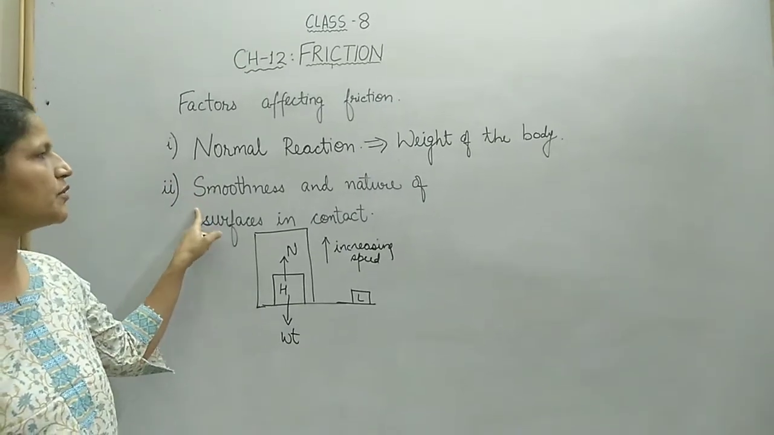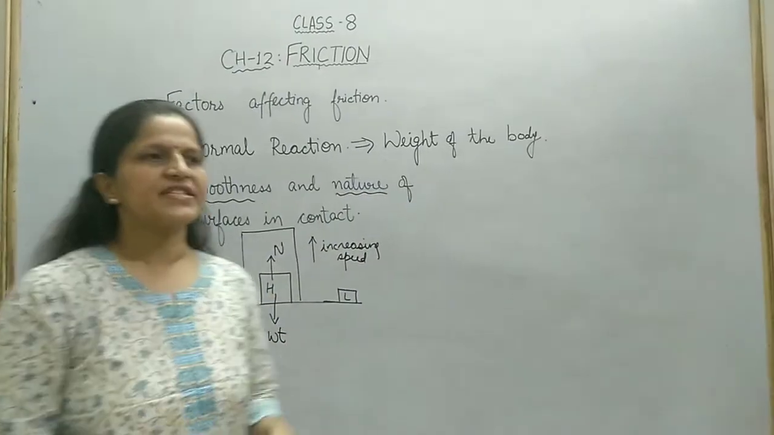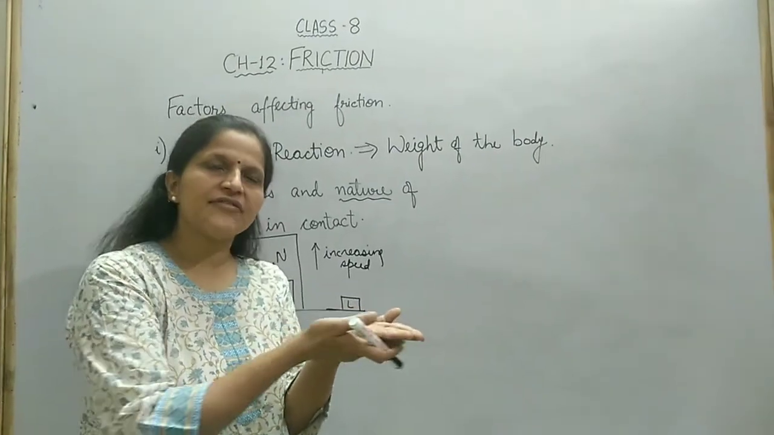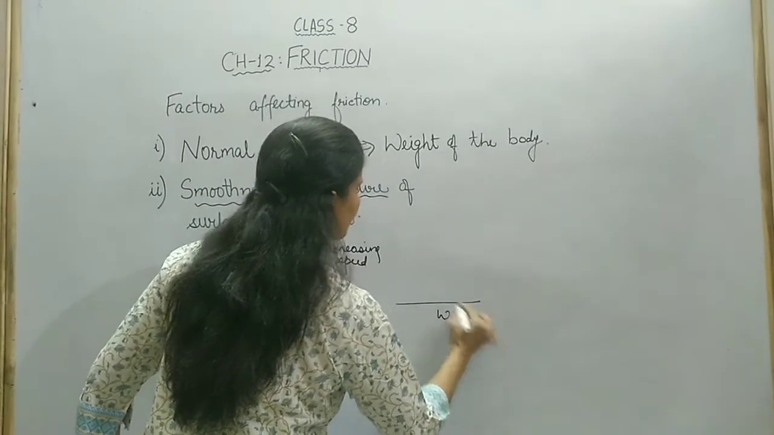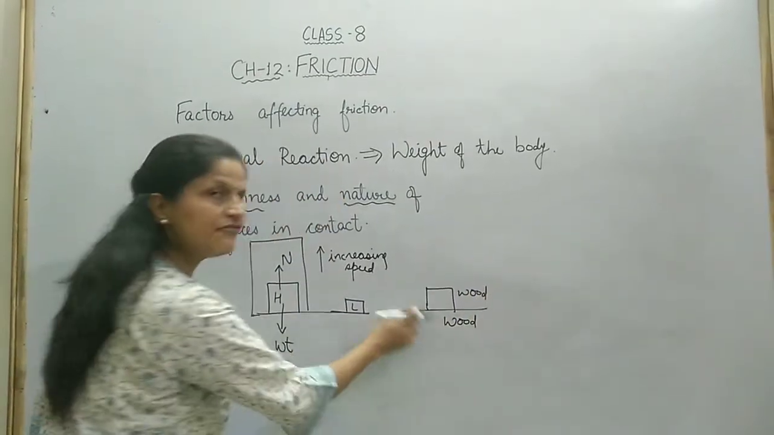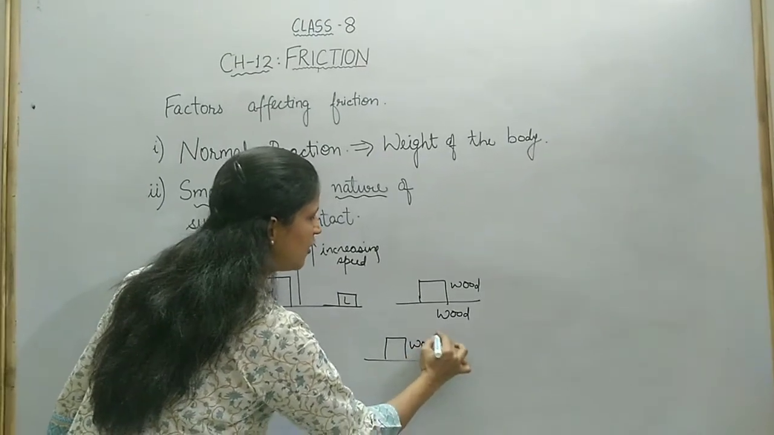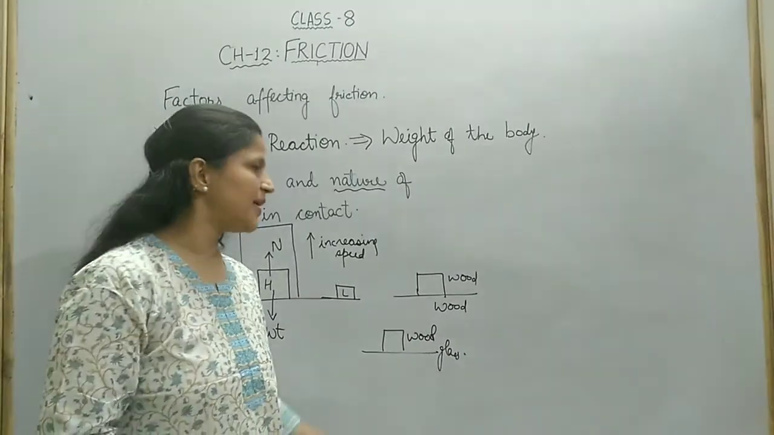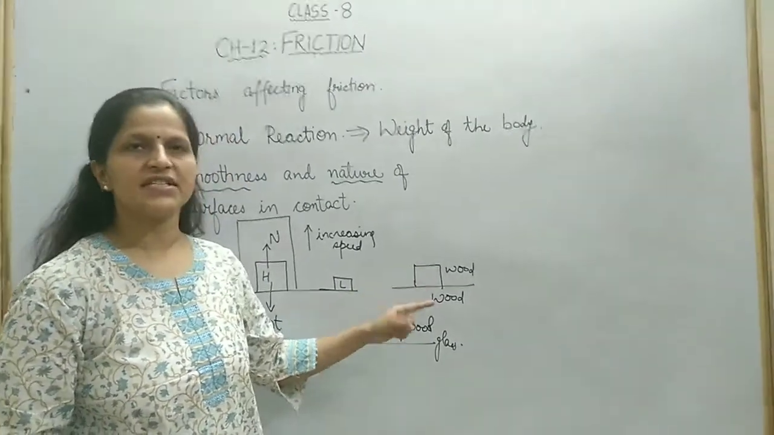दूसरा factor है smoothness and nature of surfaces in contact. Nature of surfaces. Suppose एक wooden box है, उसको आपने wooden surface पर ही रख दिया. Suppose this surface is also wood and the object that you have kept over it is also wood. So there will be some friction between them. Then suppose you keep this wooden box on glass. What do you expect? The friction will be lesser in case of wood placed over the glass. Why? Because the surfaces are different.